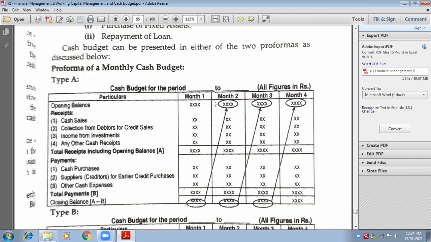Did you understand the format? Yes, ma'am. Everybody? Yes, ma'am. Okay, I'm giving you 2 minutes to revise the format. Okay. Now we have 15 minutes.